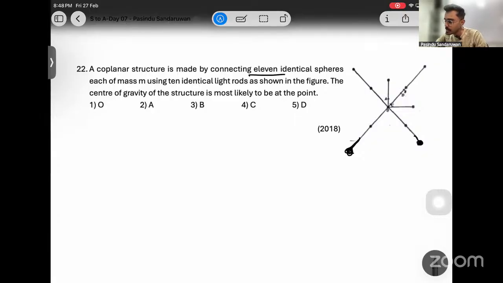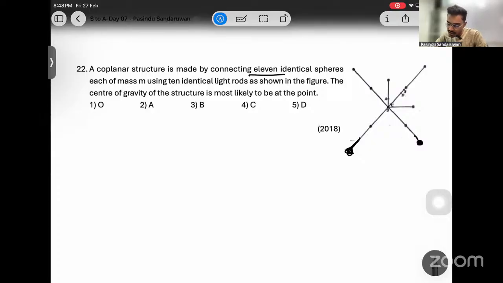That's how it should be. Now, the center of gravity is most likely to be at...